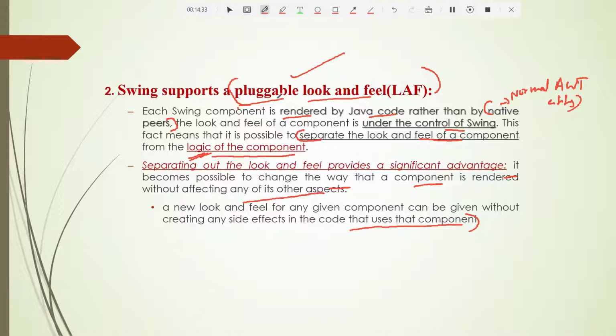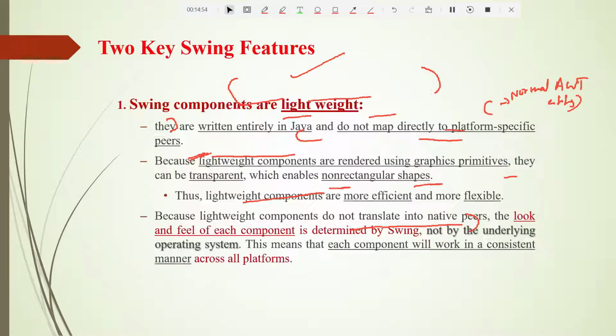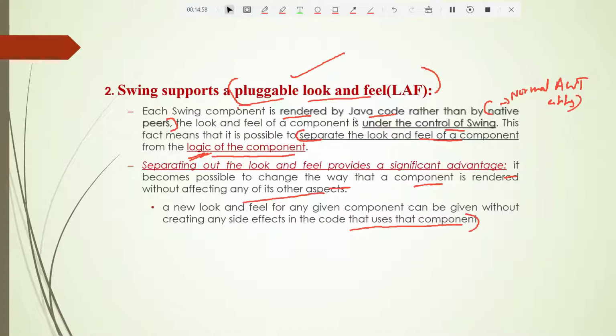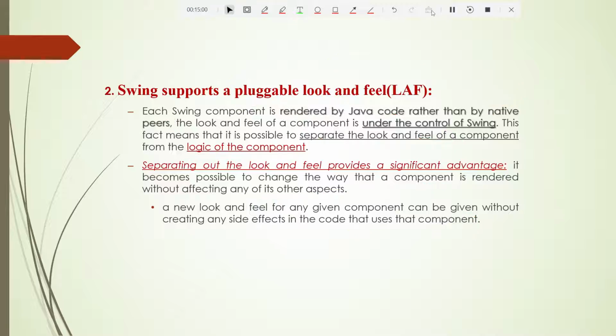Okay, now what is this view and what is control? All these things we'll understand in the MVC. Once we complete this introduction to the swings, we'll discuss MVC. There in MVC, we'll exactly understand what is this view and all. So those are the two features of the swing. The first feature is that these swing components are lightweight. The second feature is that they support a pluggable look and feel.